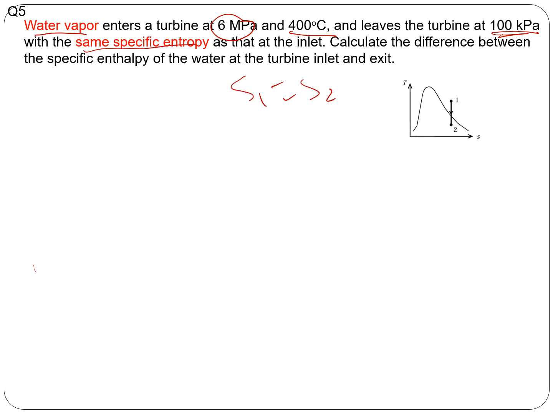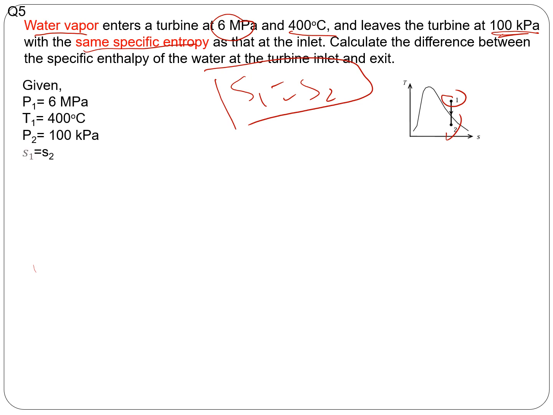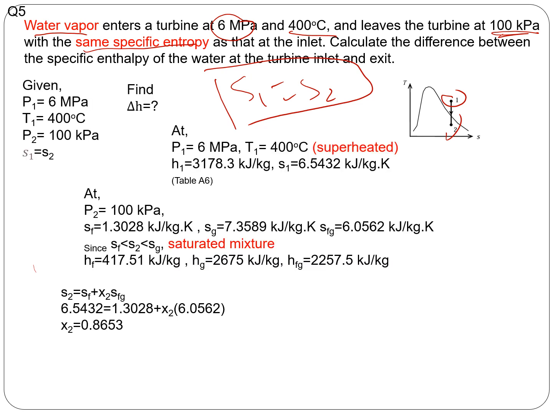This is the connecting link between state 1 and state 2, but we don't know where it lies. We don't know whether it's a superheated vapor, a saturated mixture, or subcooled. If it is steam, there is a possibility of phase change, so better make use of the property table to find the property and the unknown. That's an example where you have to use the property table.